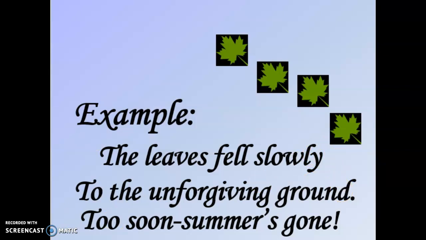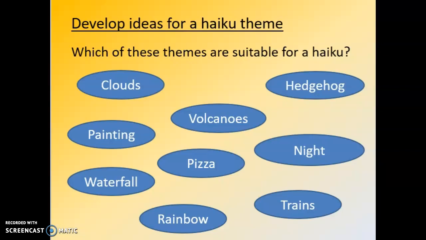So now we've looked at what good examples look like. You need to choose a theme for your haiku poem. So go and sit outside. You could write maybe about the clouds. Okay, you could write about waterfalls, about a rainbow, about the night. You could write about the morning. What theme could you not write about in a haiku poem? What would not fit the success criteria?